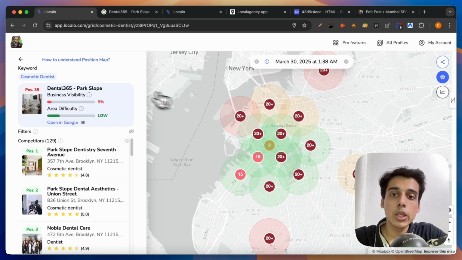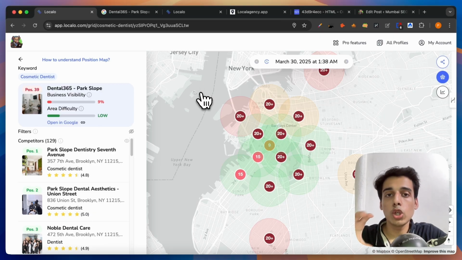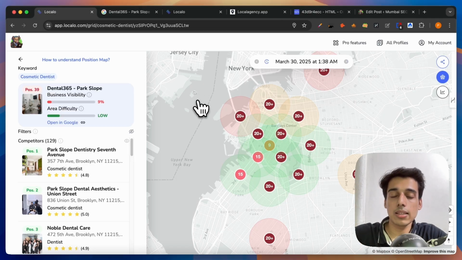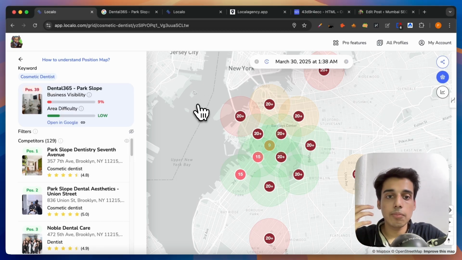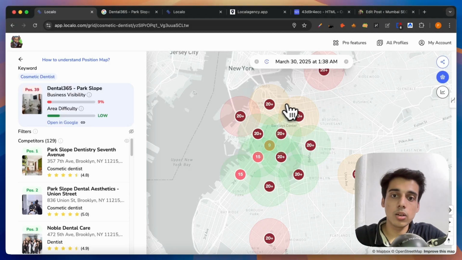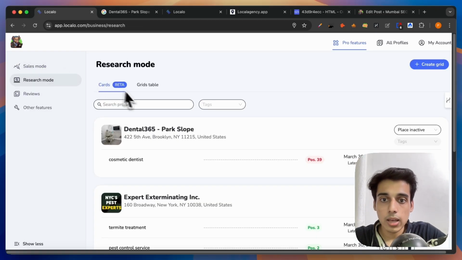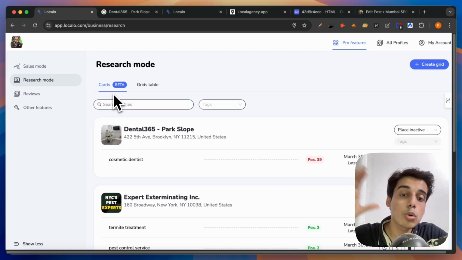So this way you are saving from not spending on other lead generation tools, and you are also making sure that all your data related to local SEO remains in one single app. You can then reach out to them, as I said before, by sending them the dashboard access to take a look at where does this business stand. Alternatively, you can even create a website with just one click using Localo's website builder and show them that even this is something which you can provide to them.